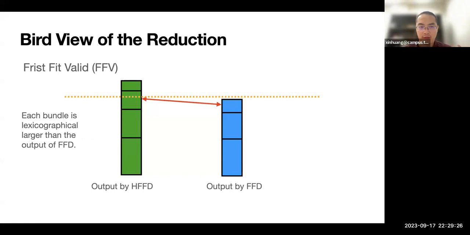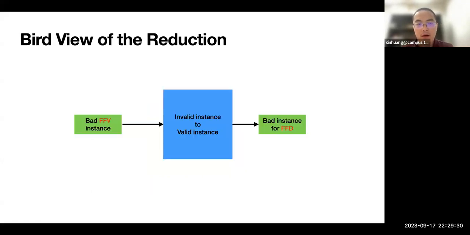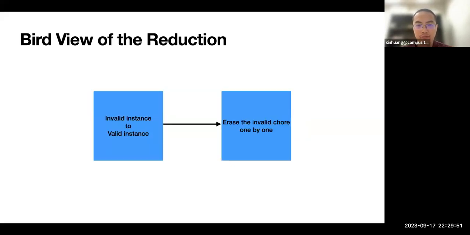This is the first fit valid. Then our problem is now reduced from a bad first fit valid instance to a bad instance for the FFD algorithm. Now we will deal with the invalid part.